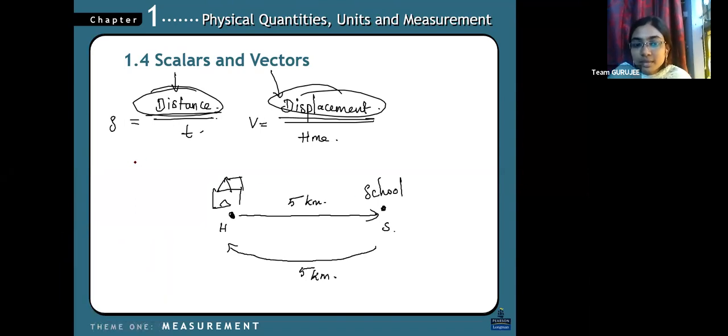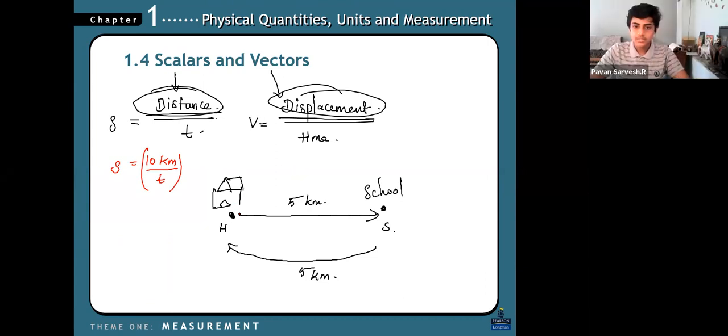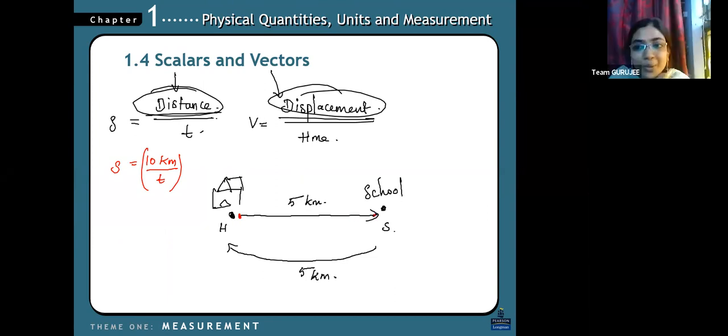10 kilometers, right? Divided by a time, that gives my speed. What about my velocity? What is my displacement? It's the same 10 kilometers by time. No. Here, what is the difference? It is the straight line, so it is the shortest